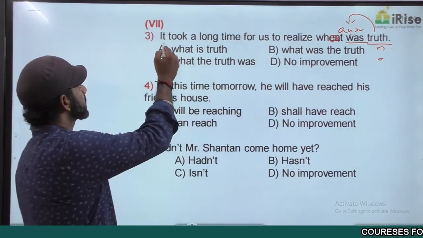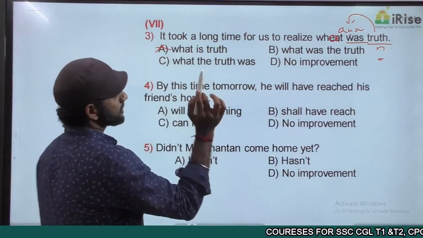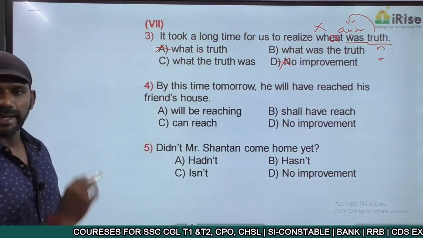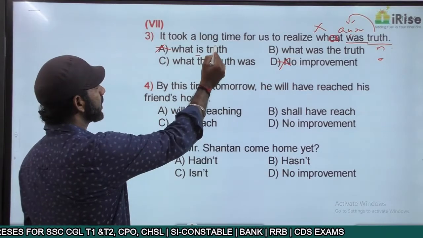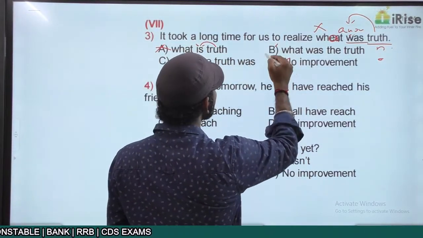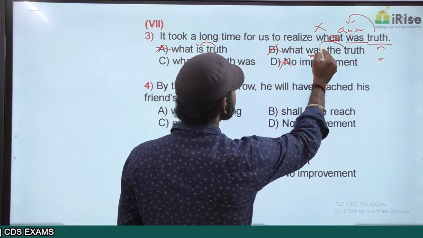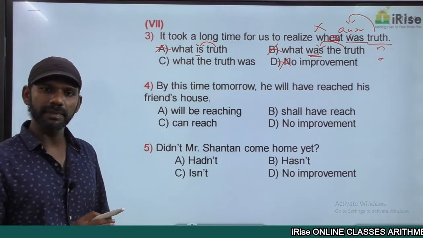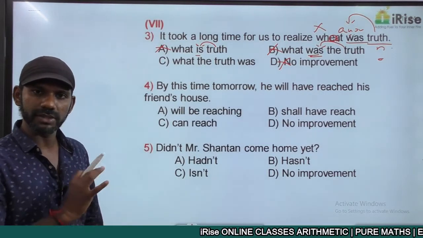Based on that, option A is eliminated. Based on that, option D is eliminated. Given statement is wrong. A is eliminated. The auxiliary verb is coming before the noun. B is also eliminated. The auxiliary verb is coming before the noun. So based on that single concept, 3 options eliminated. Now we have only one option, option C.